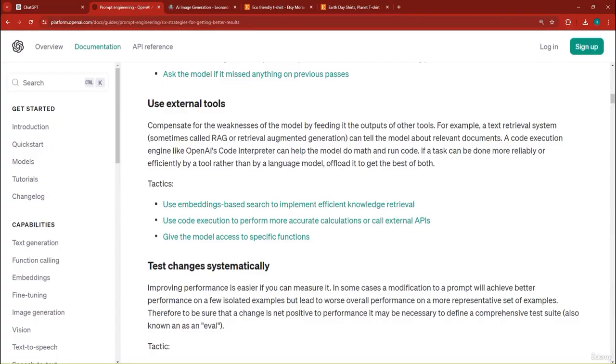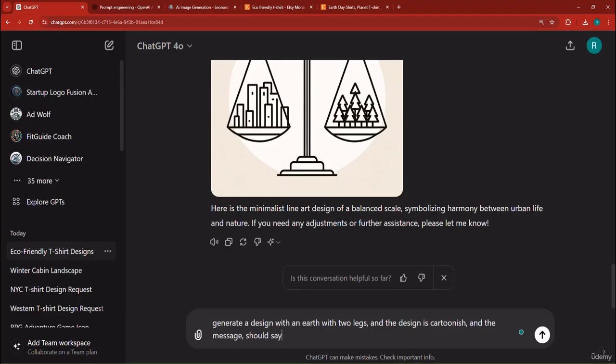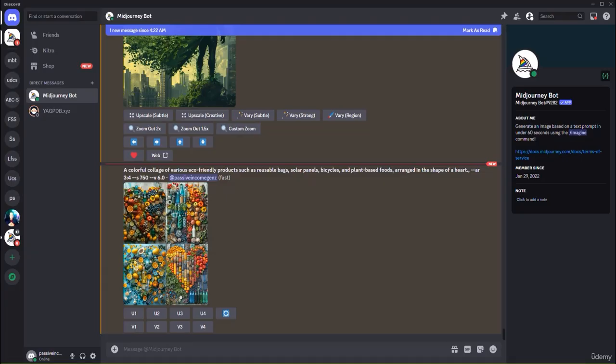So I can go back to ChatGPT and I can say the following, right? So I can say, generate a design with an earth with 2 legs, and the earth or the design is cartoonish, and the message should say protect our beloved planet, with these 2 symbols, and I can hit the send button. As you can see, it's going to generate it for us.